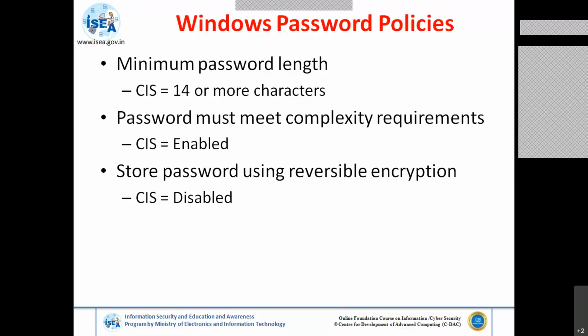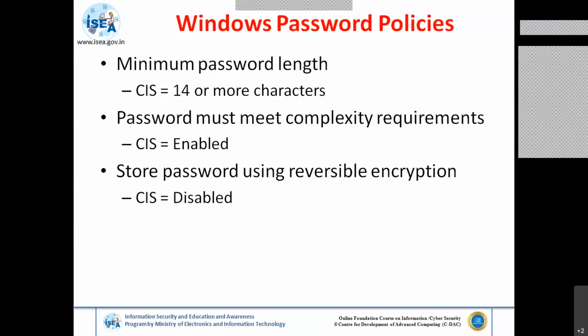Lengthy passwords have a lesser possibility of being cracked. Correct, Prashant. Sanjay, you are also correct. So if you are using a longer password, accounts are less probable for attacks.